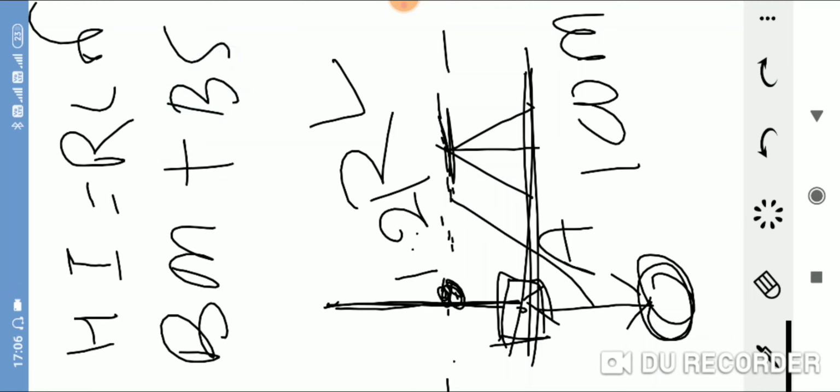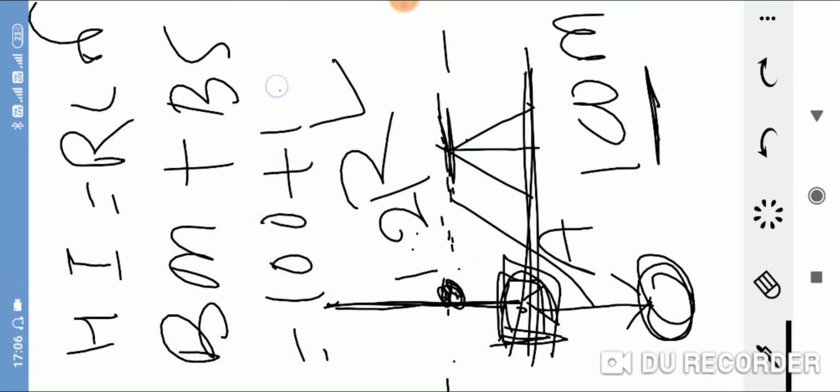RL of benchmark means the reduced level of this benchmark, which is 100. And BS means the first reading taken from the instrument, that is BS, so BS is 1.2. When we add 100 plus 1.2, that will be equal to 101.2 meters. So that will be your height of instrument or plane of collimation.